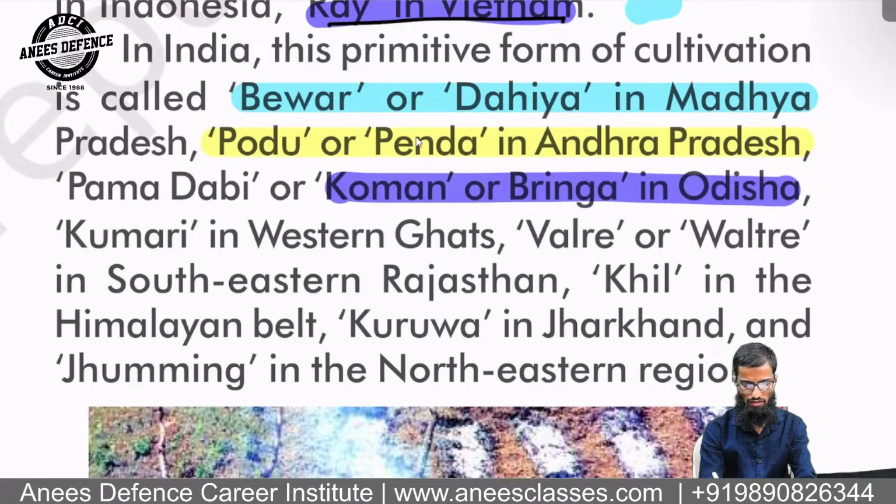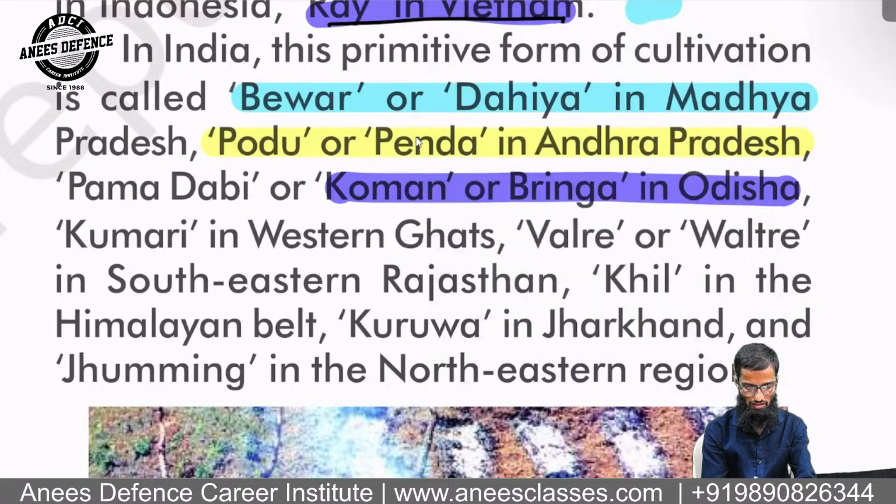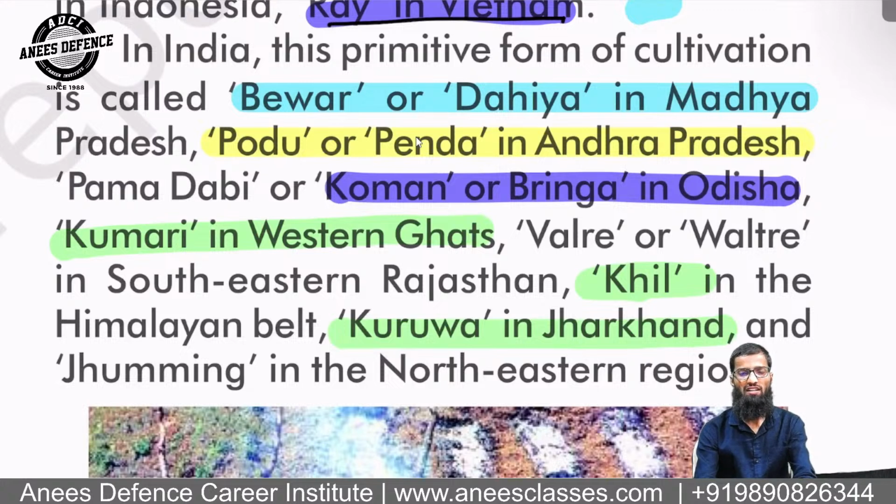Then it can be called Kumari in Western Ghats, Khil in the Himalayan belt, Kuruva in Jharkhand. Try to understand and try to remember these names. These names are generally asked in exam.